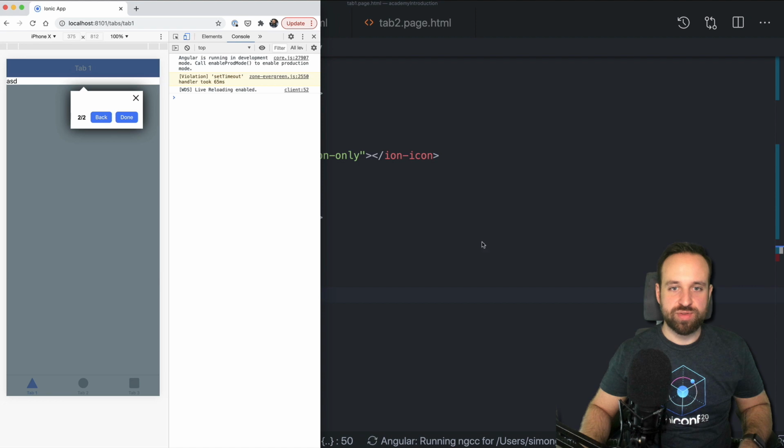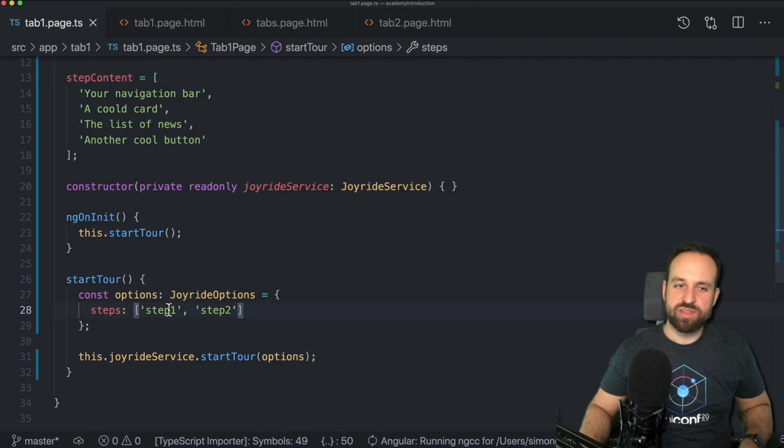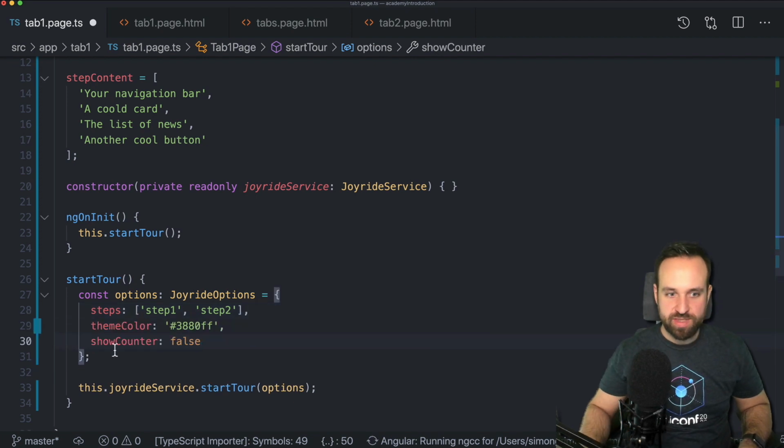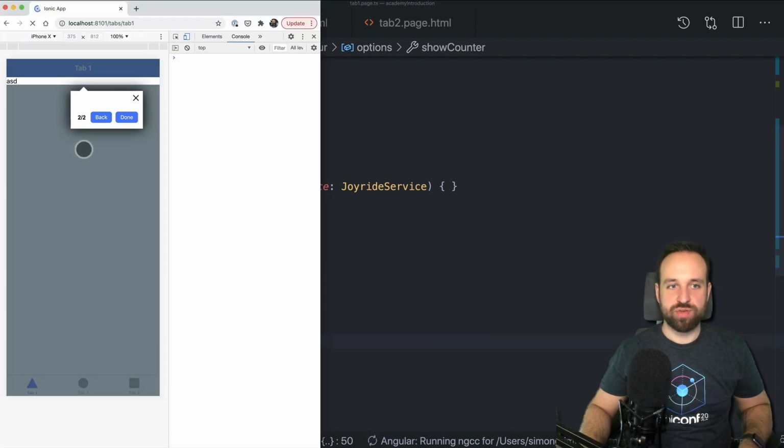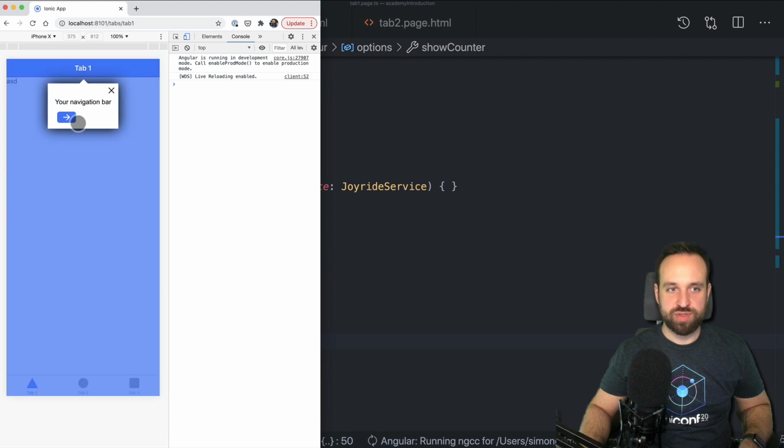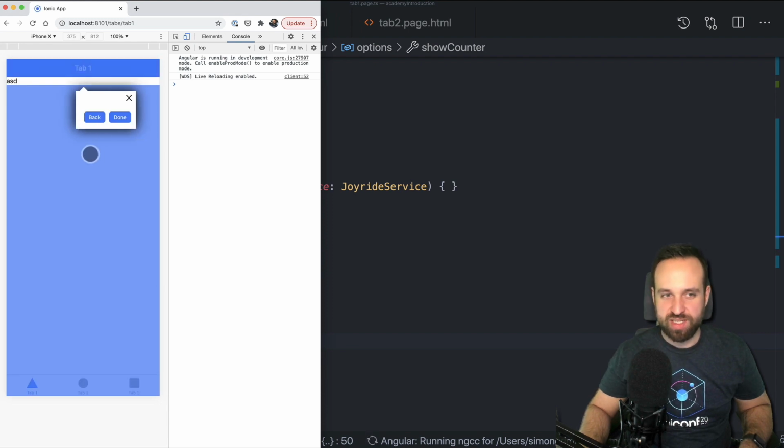Not sure why. Okay, because maybe the div has no content, but we see we have already applied a different template to those buttons. There are also other configurational things that you can set directly here when you start your tour. For example, what you could add to the options is a theme color or to show the counter. So right now we see this 2-2 and now we don't have any counter. Also, we have now changed the color of the buttons to the default Ionic blue.